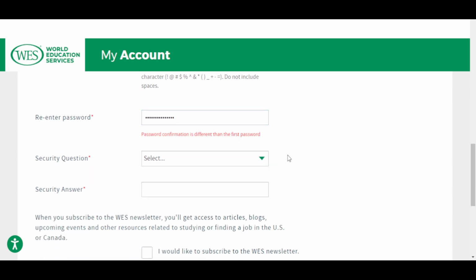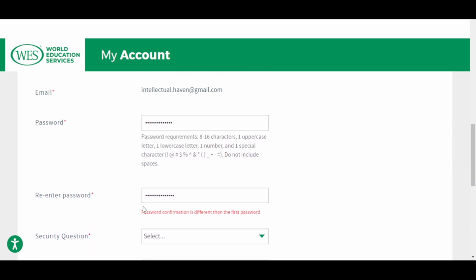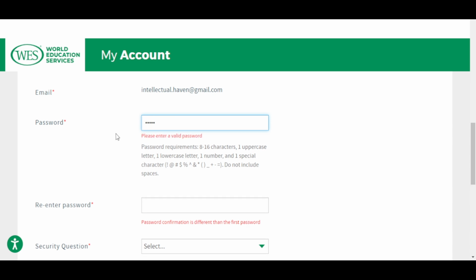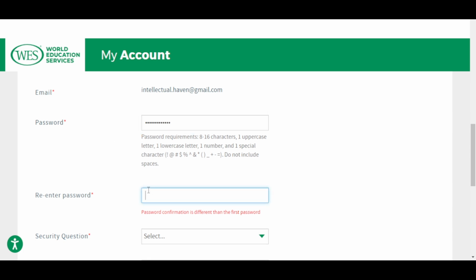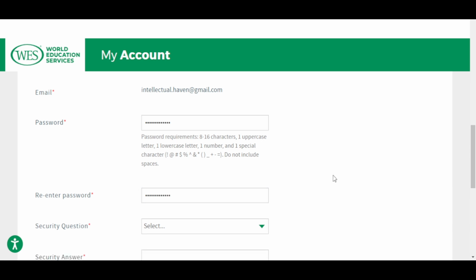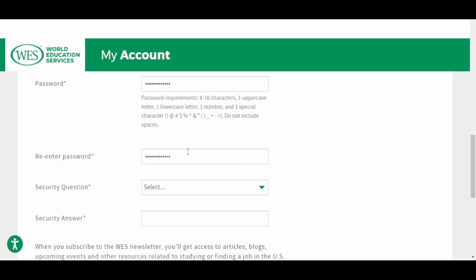All right. It has to be the same. Let's do that again. Maybe I forgot. Let's do it here. Now it should accept, yes. So that's now the same. The two passwords are the same.